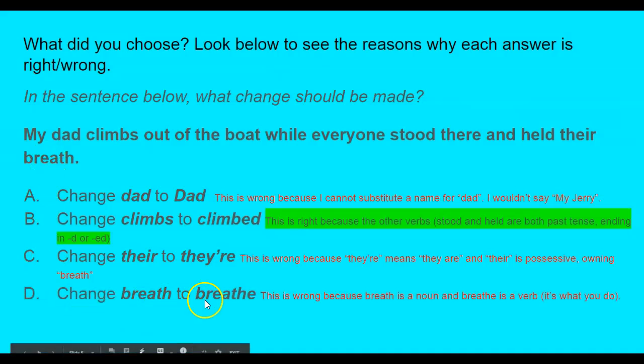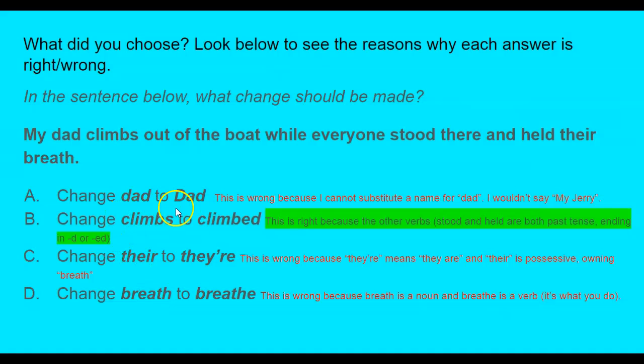And change breath to breathe. This is actually a pretty common answer choice that they try to trick you with. It's wrong because breath, BREATH, is a noun. It's a thing. And breathe, with an E on the end, is a verb. It's an action. It's what you do. So even on this one, be very careful if you see a choice like this. Because they're both words, so they're both in the dictionary, but they are two different uses of the word.